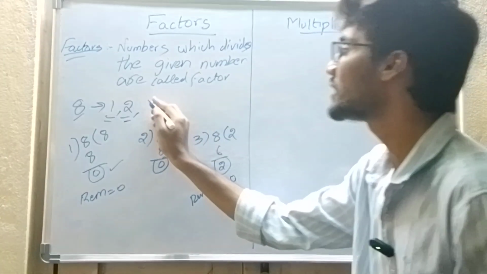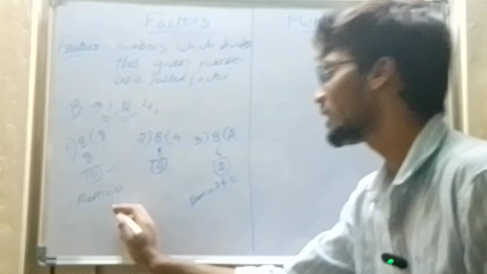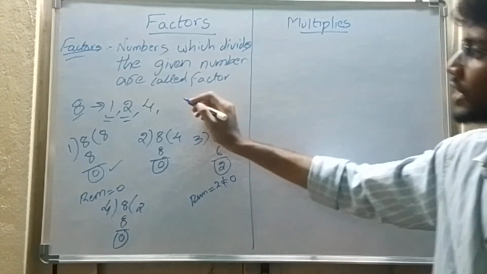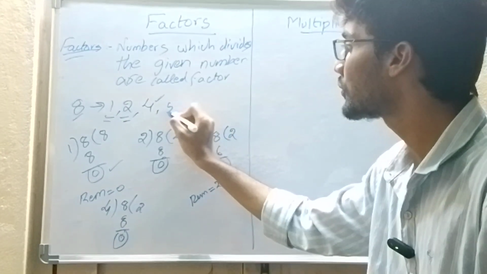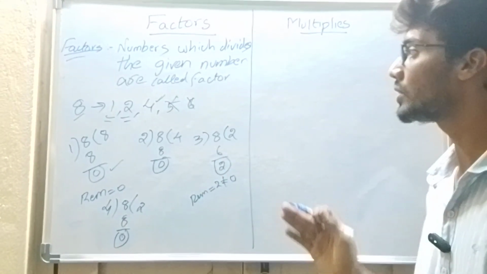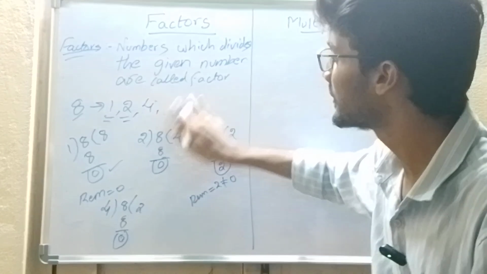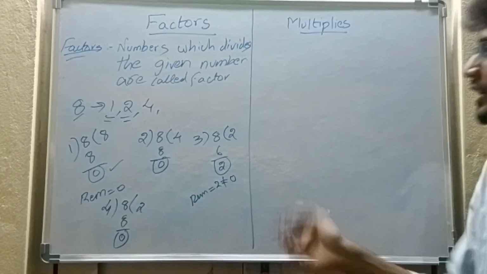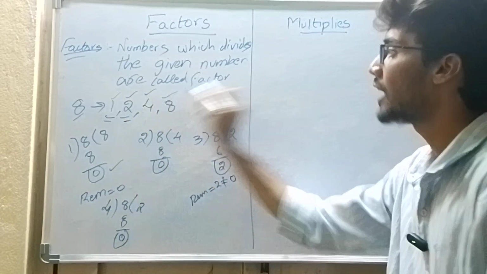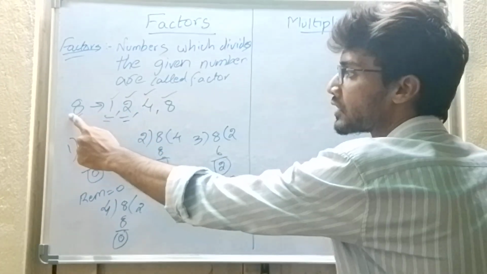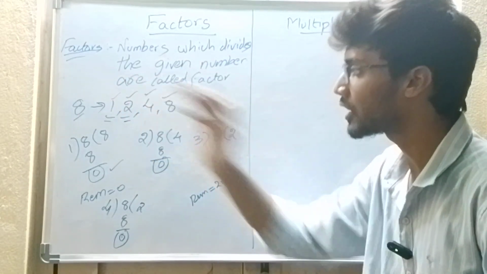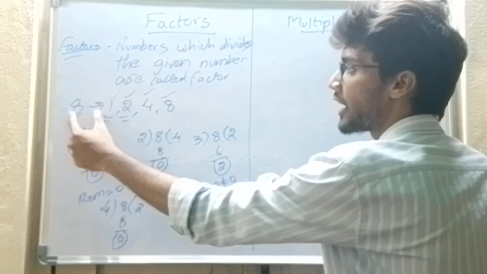I will erase 3. Now let us take 4. Does 4 divide 8? Let us see. 4 2s are 8, the remainder is 0. So 4 will divide 8. Now if I take 5, 5 is not going to divide 8. 6 is also not going to divide. The next number that divides 8 is 8 itself. So 1, 2, 4 and 8 are the factors of 8. Apart from these numbers, there is no other factor of 8. Only these 4 numbers are the factors of 8.